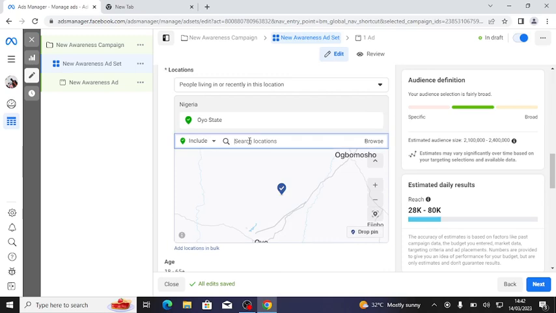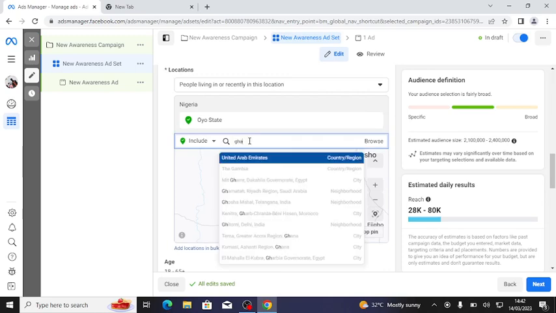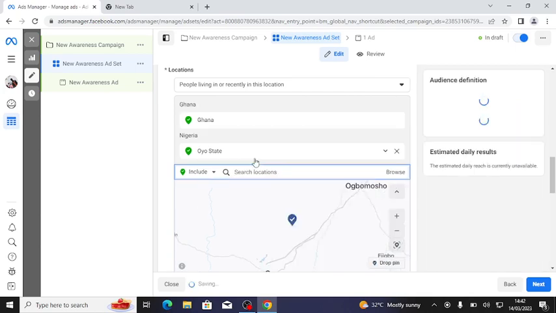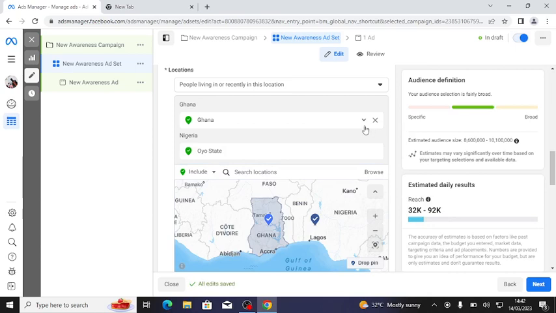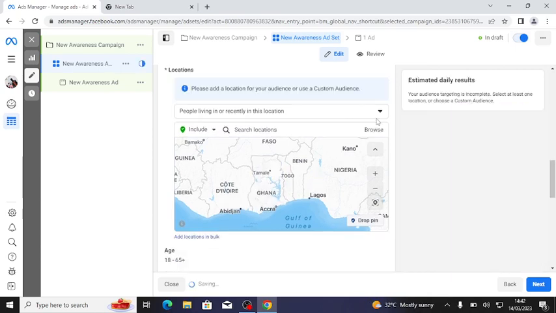You can even add Ghana here, but it is better if you just choose Ghana as a country.